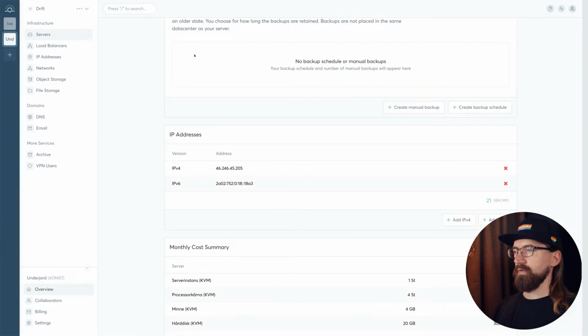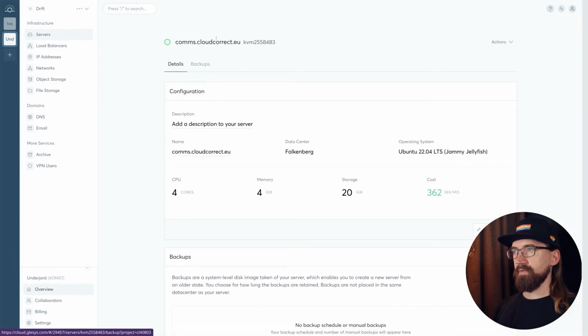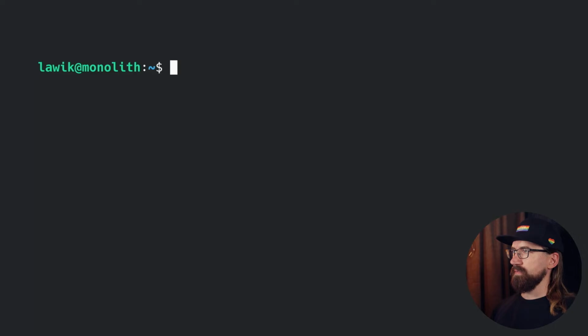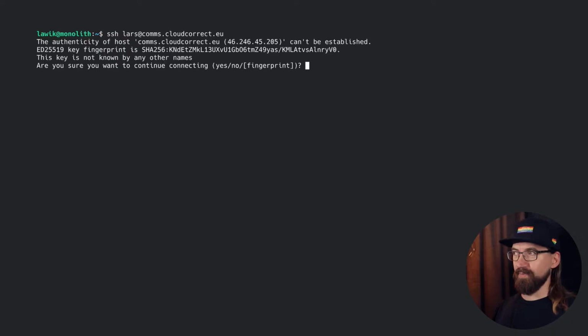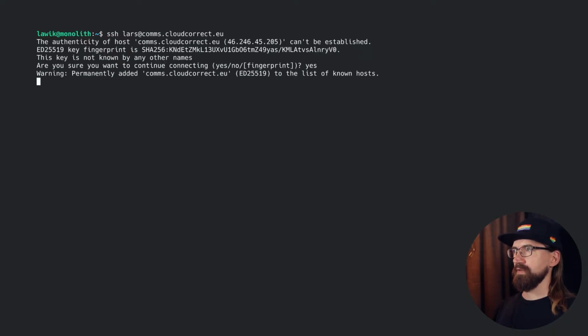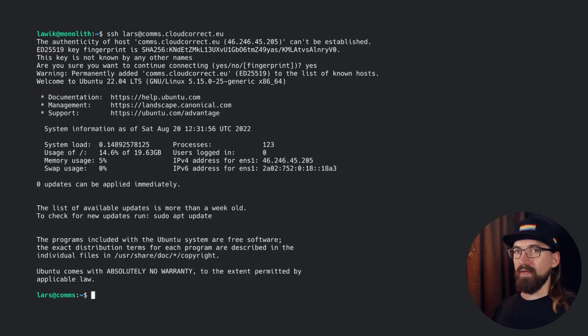So let's see if the server is up. Yes, it's up. It's green. So now we should be able to SSH into it with the credentials we added. In the terminal, we say ssh lars, assuming you named yourself Lars, at comms.cloudcorrect.eu. And with a bit of luck, SSH should ask us for a fingerprint. So yes, and we're in. This used the SSH key that I configured.